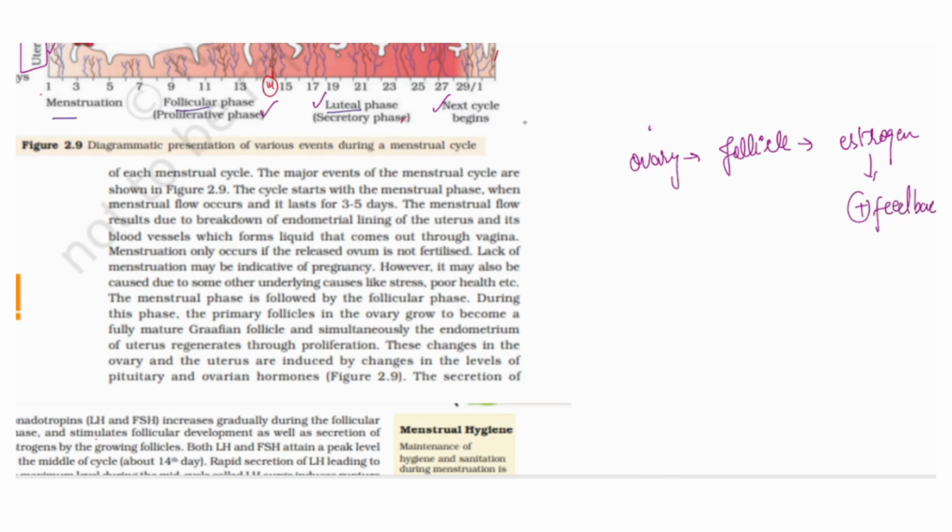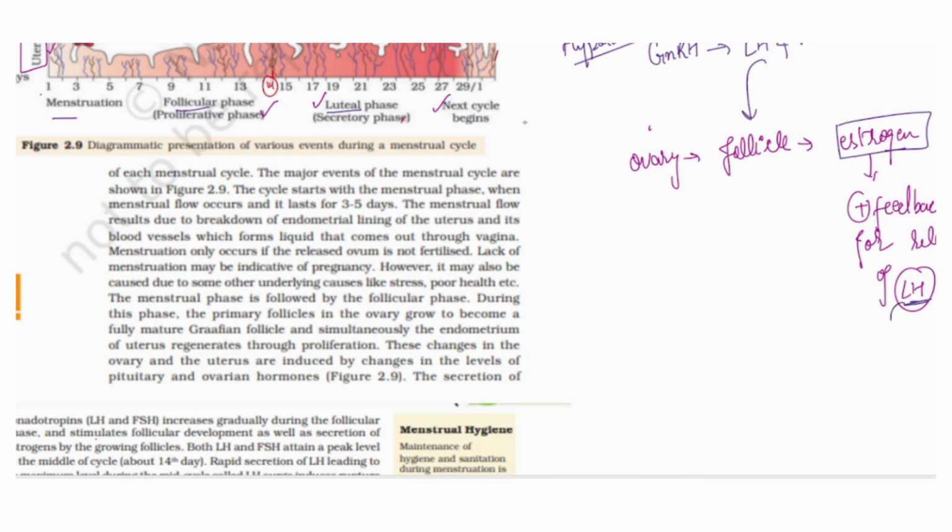In the beginning, GnRH was released from the hypothalamus, and it causes the release of LH and FSH. LH causes the follicle cells to develop, and more developing follicles release more estrogen, which gives positive feedback again to the hypothalamus to release more and more LH.